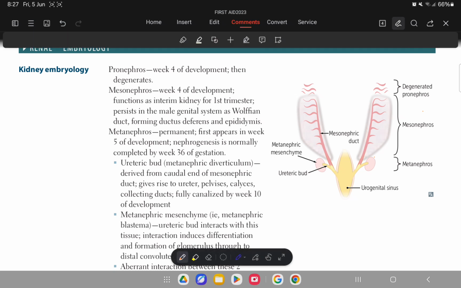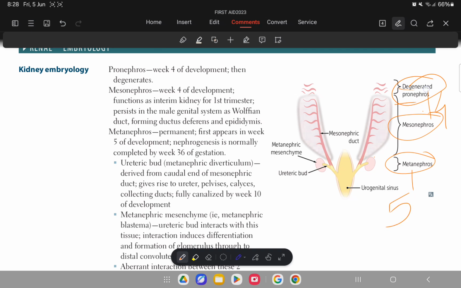Today we are starting the renal system, and we'll start from the embryology section. In renal embryology, three main structures are important: the pronephros, mesonephros and metanephros. The pronephros and mesonephros appear in the 4th week of development, while the metanephros appears in the 5th week.